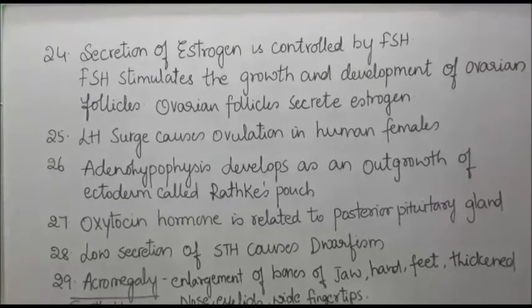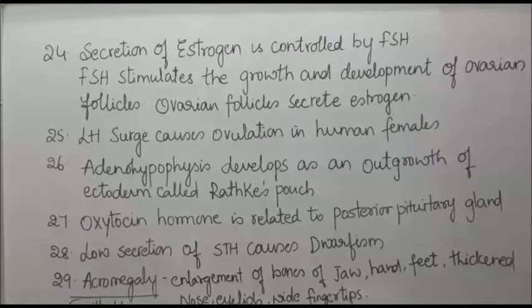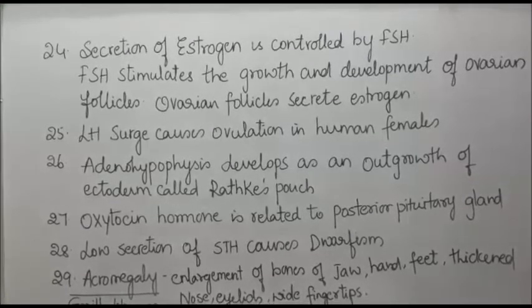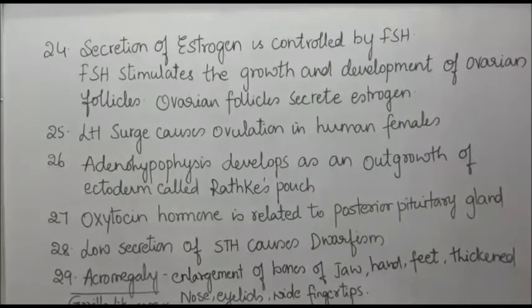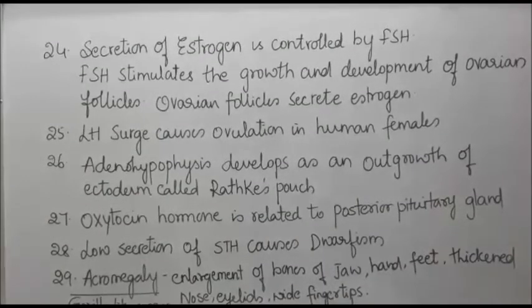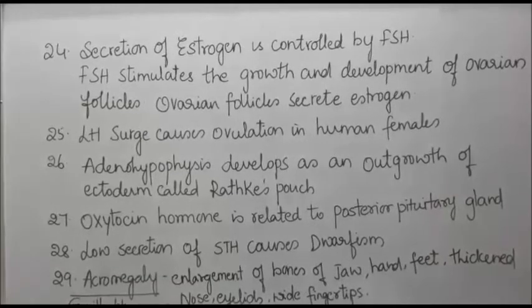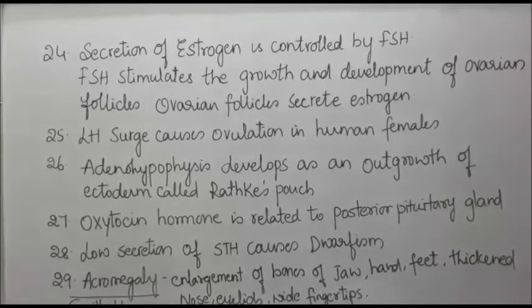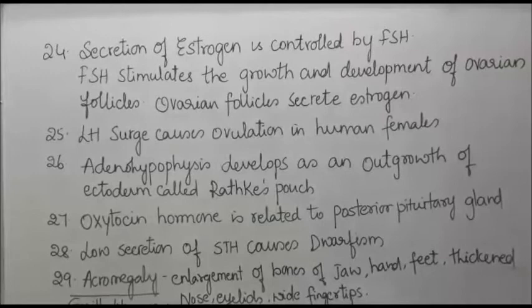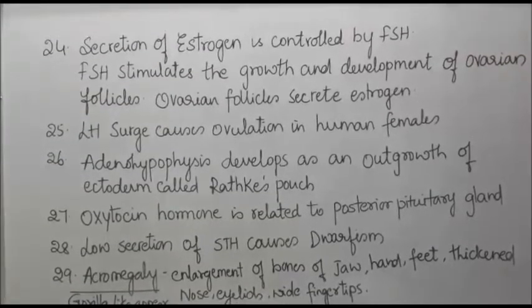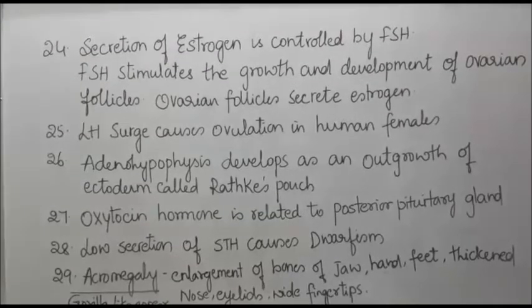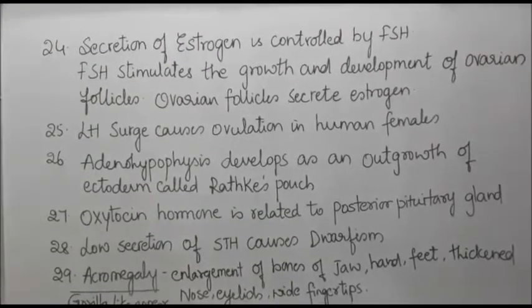In the 26th question, the adenohypophysis develops as an outgrowth of ectoderm called Rathke's pouch. In the 27th, oxytocin hormone is related to the posterior pituitary gland because there it is stored and further released from the posterior pituitary gland. It is actually synthesized by the neurosecretory cells of the hypothalamus. Low secretion of somatotropin or growth hormone causes dwarfism.